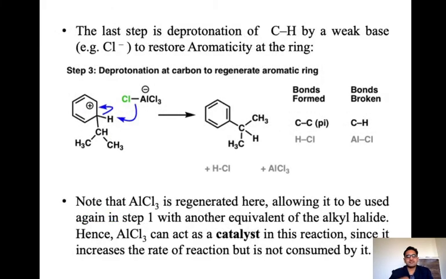The final step, following the same pattern, is deprotonation at the carbon to regenerate the aromatic ring. This proton abstraction takes place, the carbon-hydrogen bond electrons shift into the ring, and the ring becomes aromatic and conjugated again. We get this alkylated product, with the alkyl group introduced here.